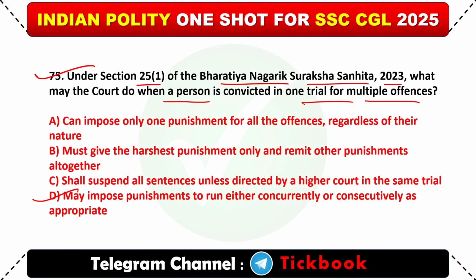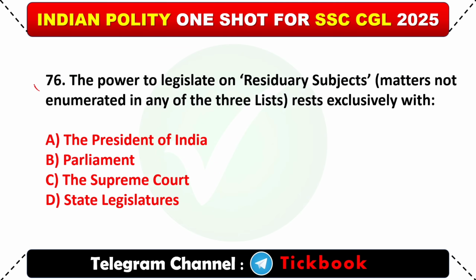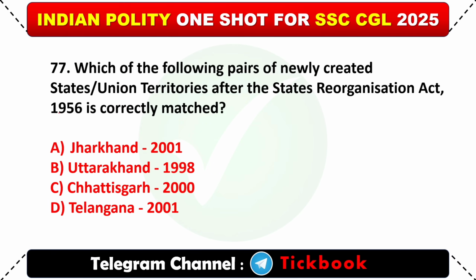Option D, may impose punishment to run either concurrently or consecutively as appropriate. 76. The power to legislate on residuary subject matters not enumerated in any of the three lists rests exclusively with? Option B, Parliament.